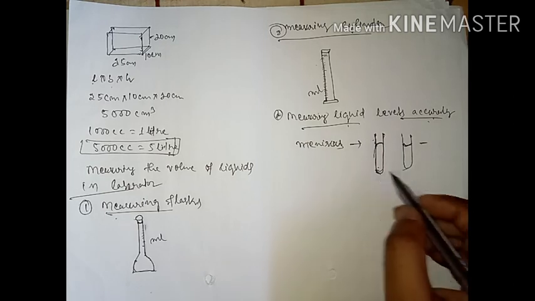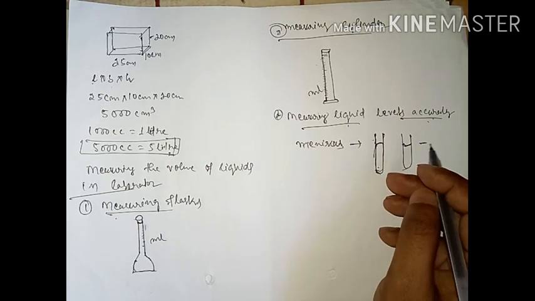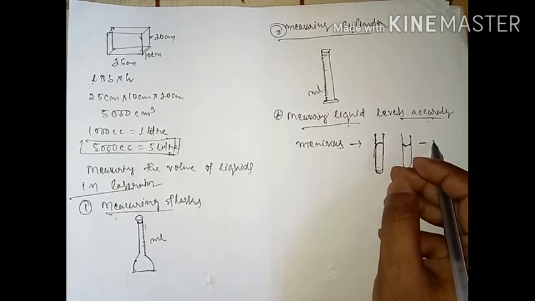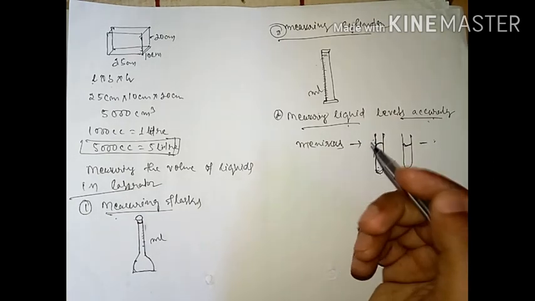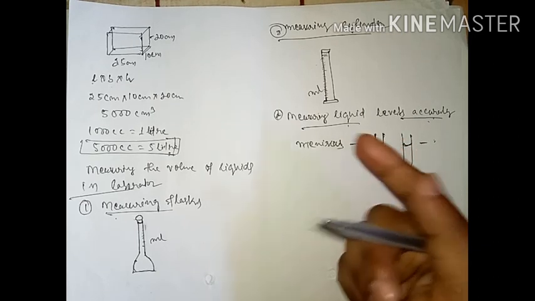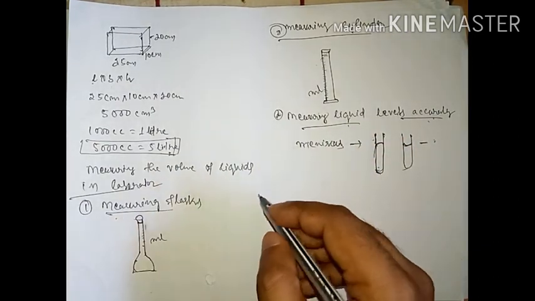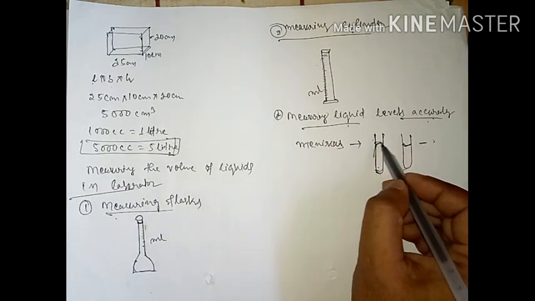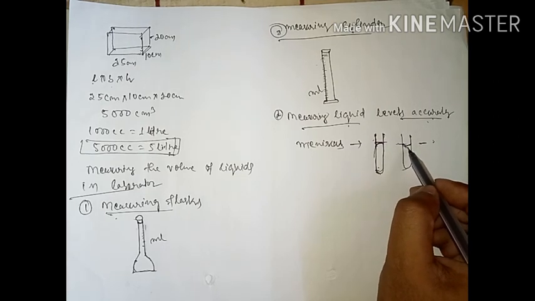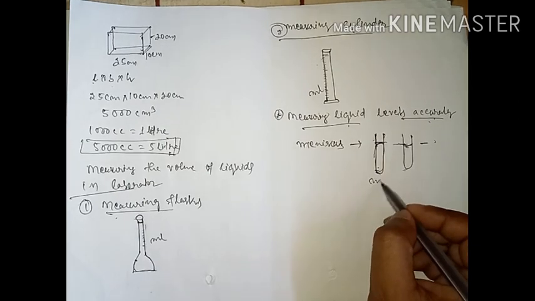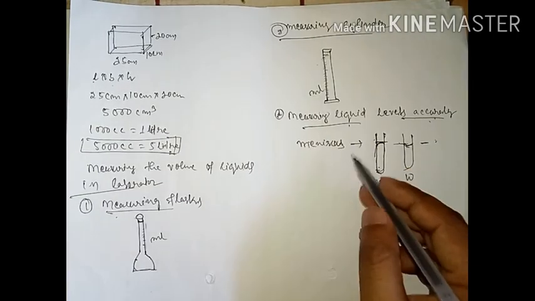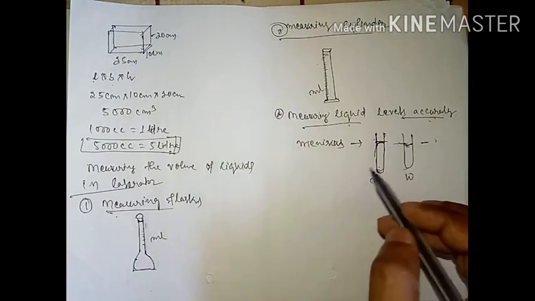For liquids other than mercury, the surface is curved inwards. For such liquids, the reading at the lowest point of the meniscus should be taken. For mercury, the surface is curved outward. In this case, the reading at the topmost point of the meniscus should be taken. Don't consider the lower one, this topmost point. This one is in mercury, and this one is in water. So we have to consider the topmost point to find the exact volume of the liquid.